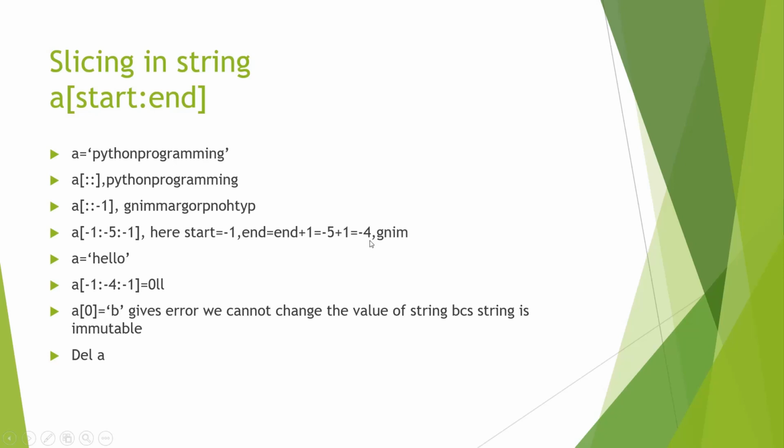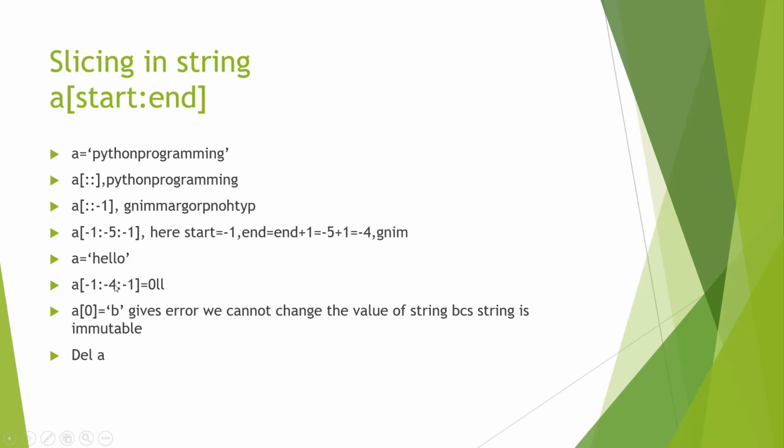So we can see here in the result, G, N, I, M, right? So it is sliced in the reverse order. So we go from right towards the left. We will see here a is equal to hello. So we started with -1, second value is -4, third value is -1. Because the third value is -1, we're going to go from right to left. So in this case, -1 is pointing at O.